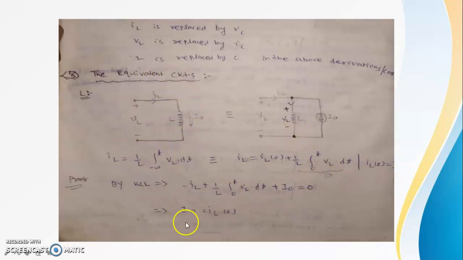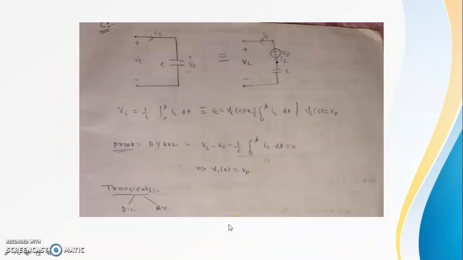By KCL we can prove that I0 equals iL(0). Similarly, by KVL, the capacitor is open circuit. In open circuit, voltage is maximum. So by this, we can put V0 voltage here, because the capacitor is open circuit and a single voltage appears across this one. By KVL, we can prove that vC(0) equals V0.